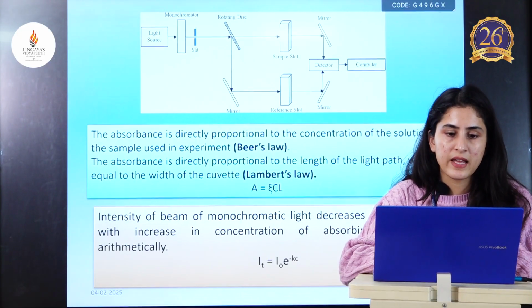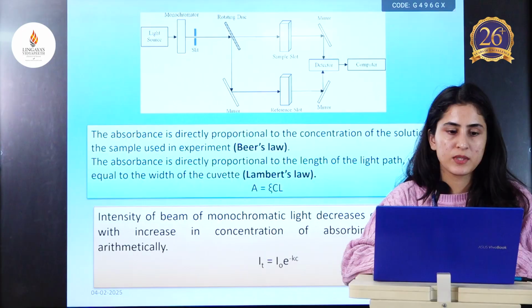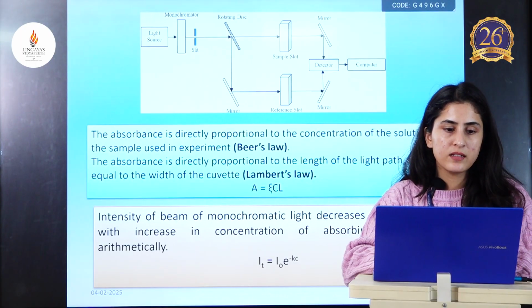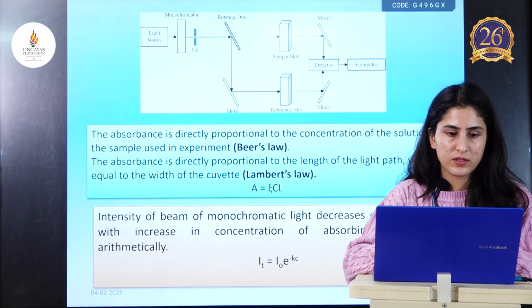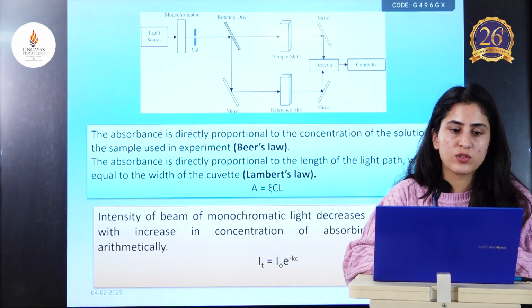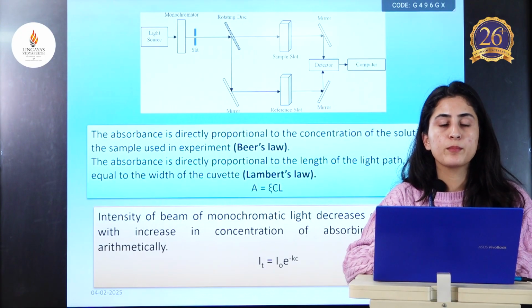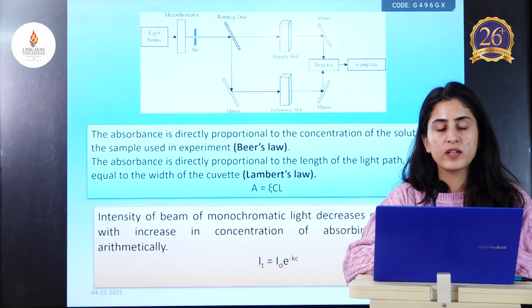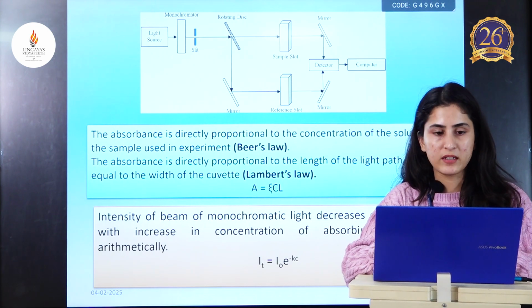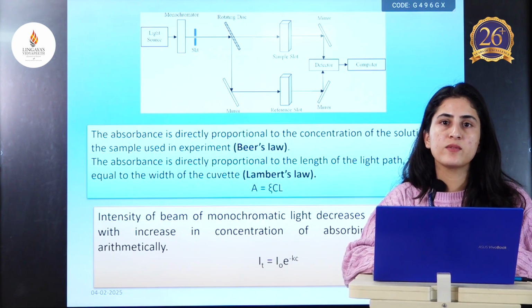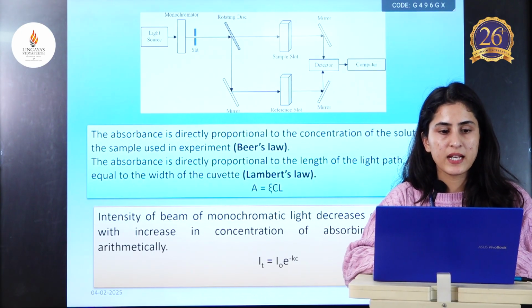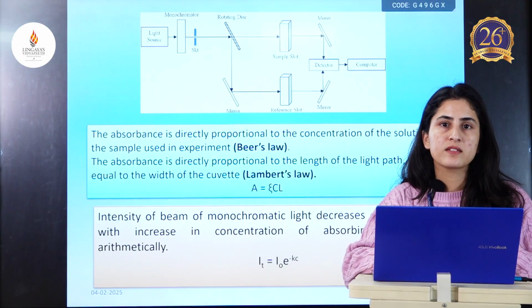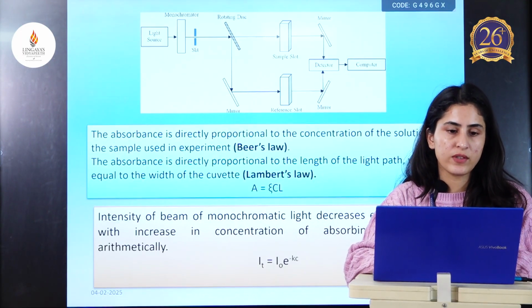Here is the diagram of instrumentation of UV visible spectroscopy. Firstly, we have the light source. Then it goes to the monochromator. Basic principle of the monochromator is to convert polychromatic light into monochromatic light. Polychromatic light is the one which contains several different wavelengths of light, whereas monochromatic light is the one which contains only a single wavelength of light.